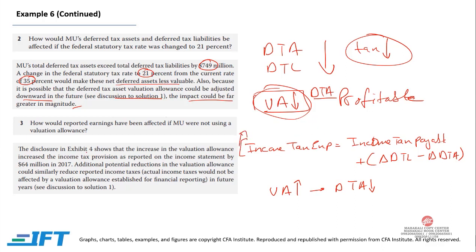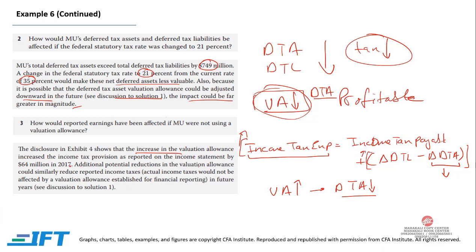Now, the disclosure exhibit 4 shows that the increase in the valuation allowance increased the income tax provision as reported on the income statement by 64 million in 2017. Now, this is quite true. An increase in valuation allowance is going to reduce deferred tax asset. If this part goes down, this expression will increase and hence income tax expense will also increase.